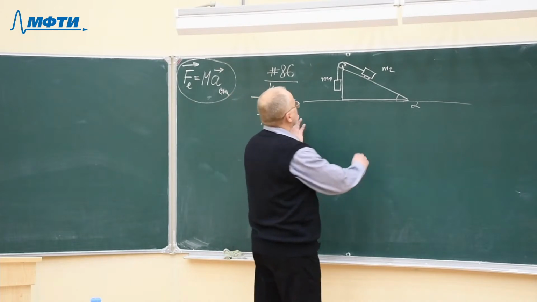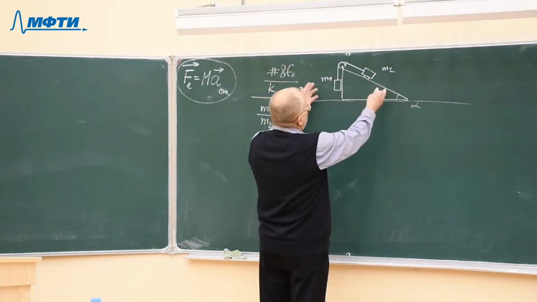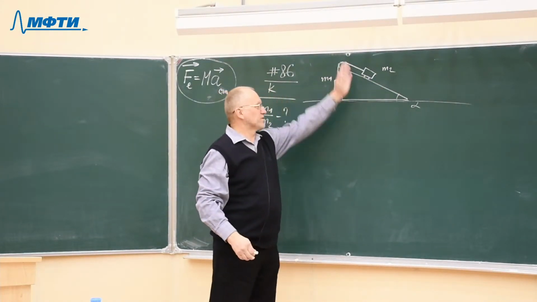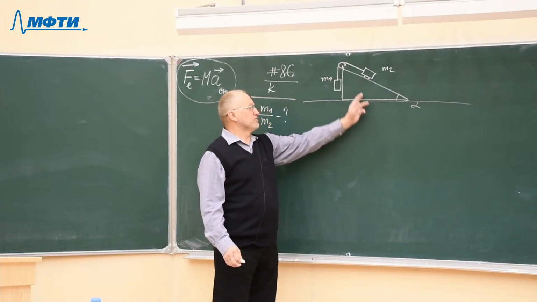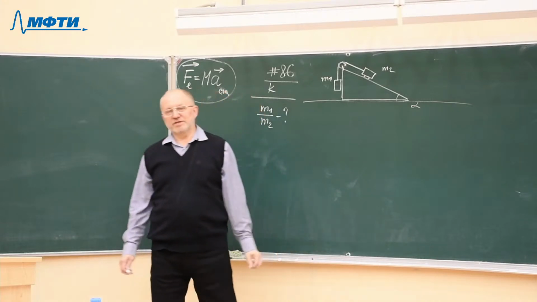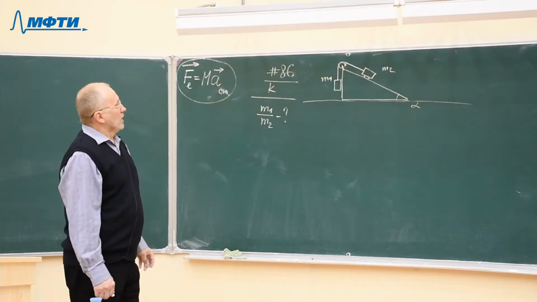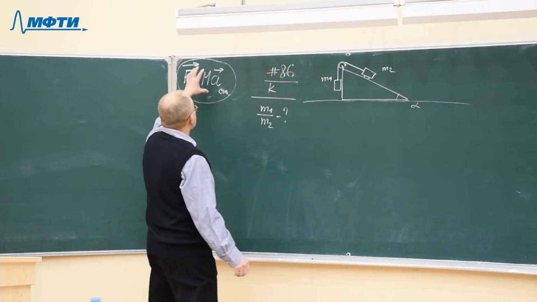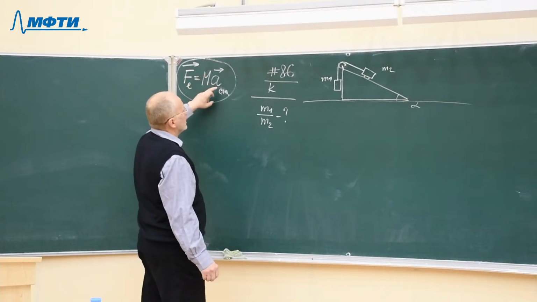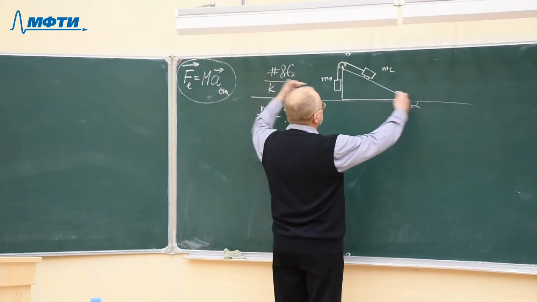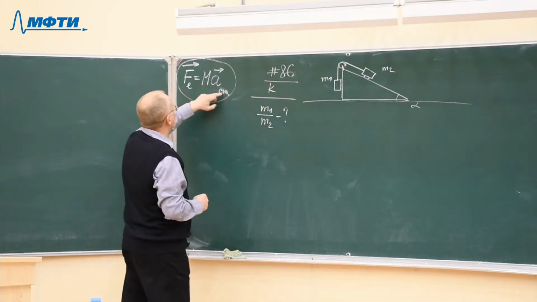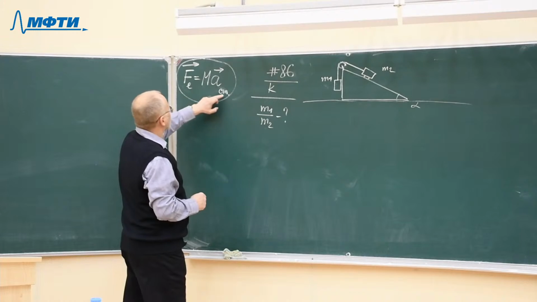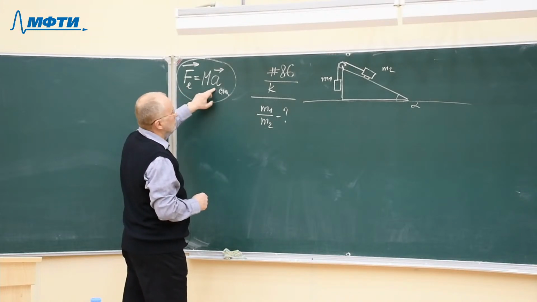So what we take into account is anything happening here except the gravity forces and the reaction of the table surface. And according to this theorem, we know that if no external forces act on this system in horizontal direction, then the center of mass motion will obey this equation.